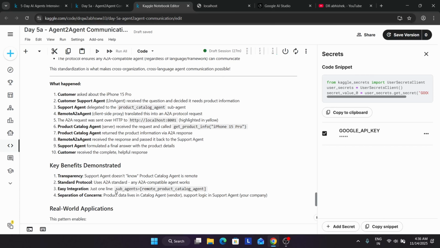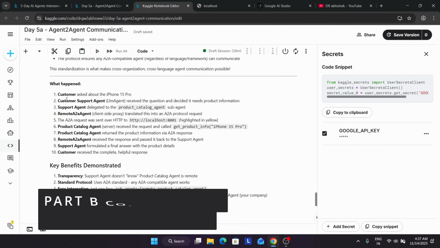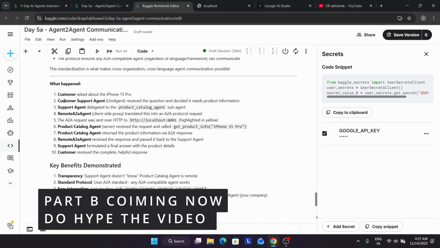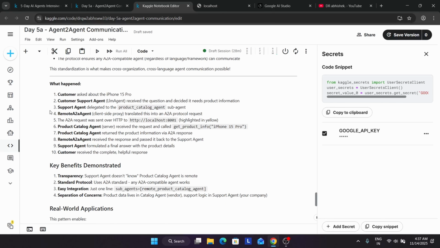The customer support agent processed it and pushed it to the product catalog agent, and then it came to the remote gateway agent, and then the server request was received and processed into the get catalog product info, the iPhone 15 Pro, and then it returned using the same product catalog agent via the A2A response. And then the remote A2A agent received the response and passed it back to the support agent. First it goes from the customer support agent and support agent to A2A. Then again it's coming back like this, from 4, 3, 2, 1.